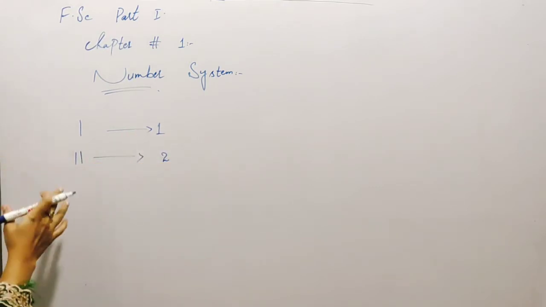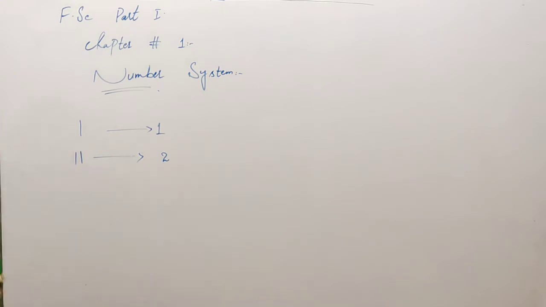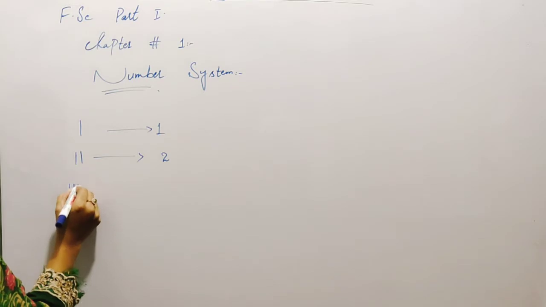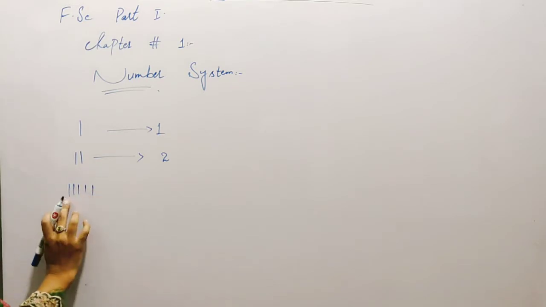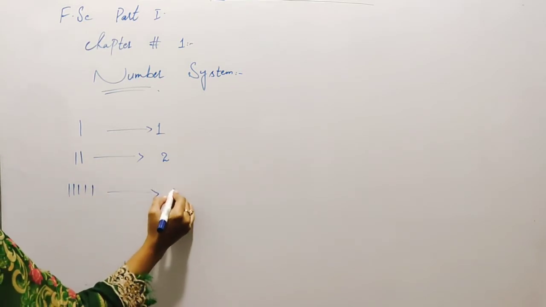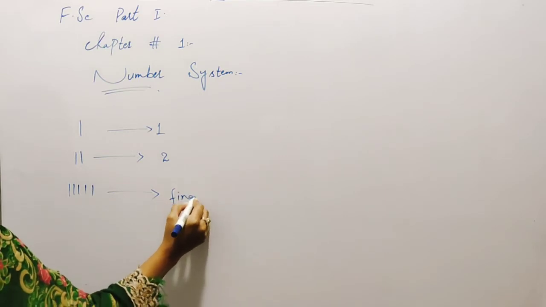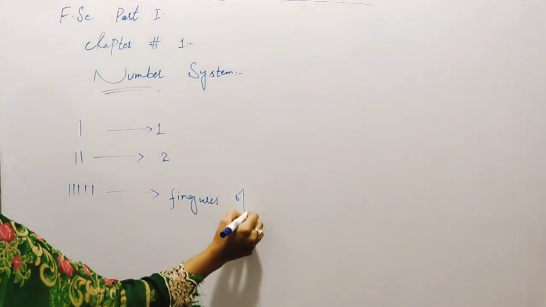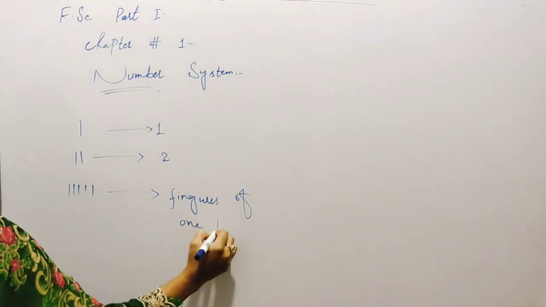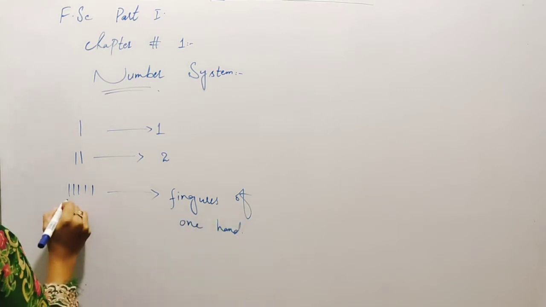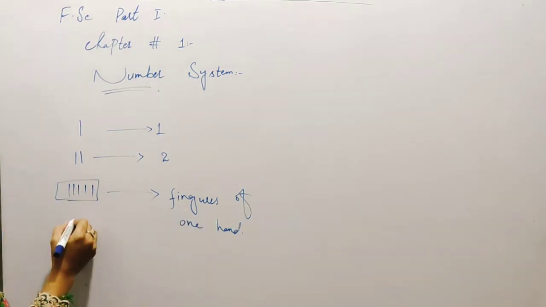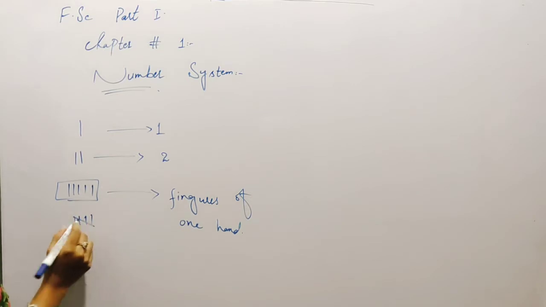People used signs for counting things, and this is 5, used to count the fingers of one hand. It means this is the 5, and some used this sign to count 5 things.